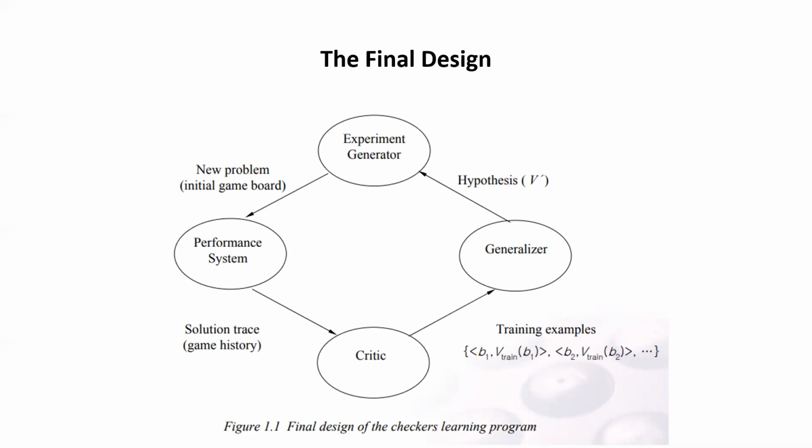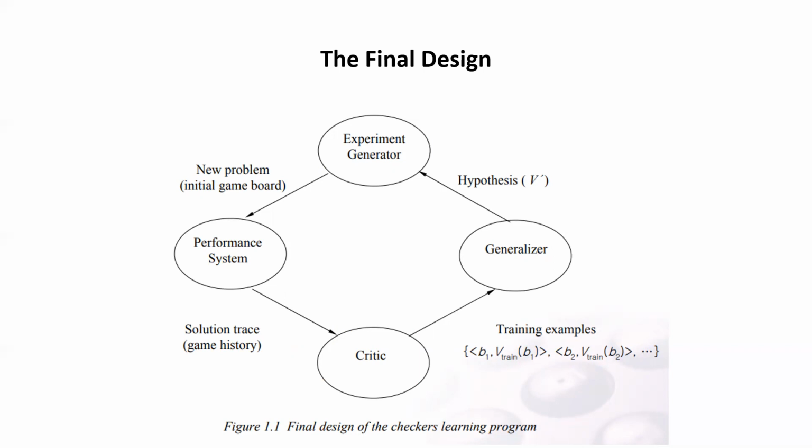First is the performance system. It is the module where we learn and our performance should increase, right? After learning that particular module, my performance should increase. If our performance does not increase, then there is no use of learning. Once we learn, we take a new game and try to play it. If we win that game, that means we are learning properly. If we're not able to win, then our training examples are not proper, right?